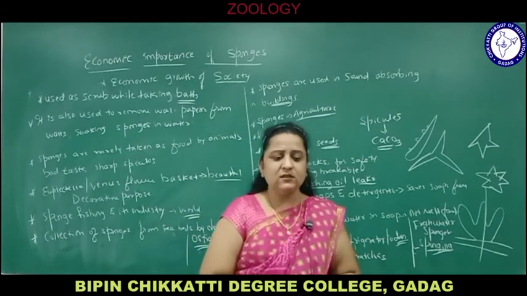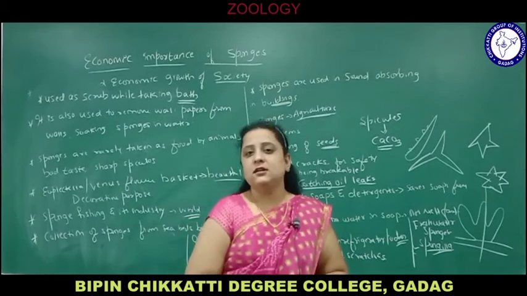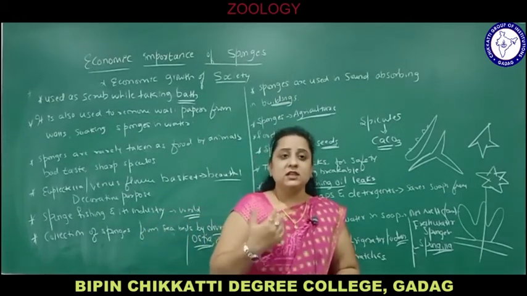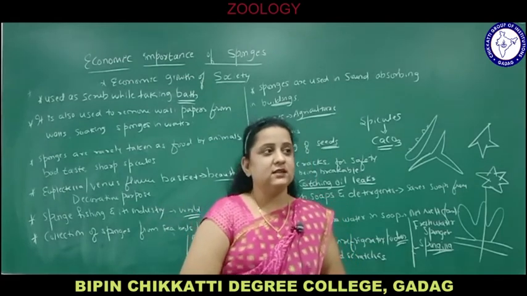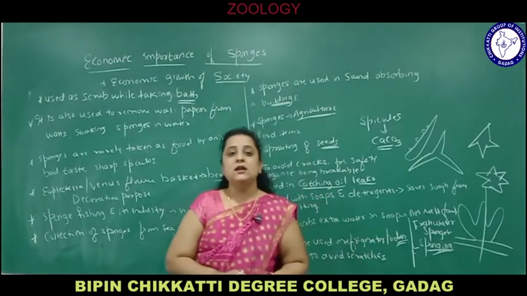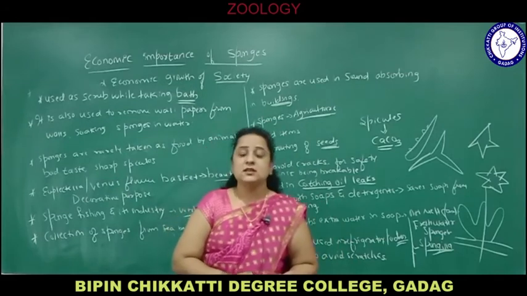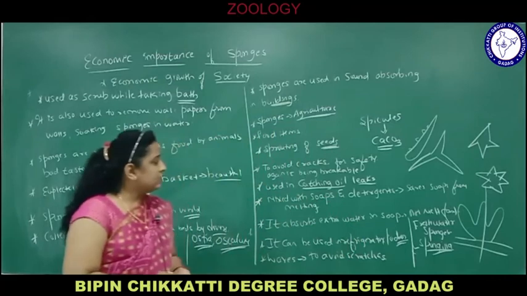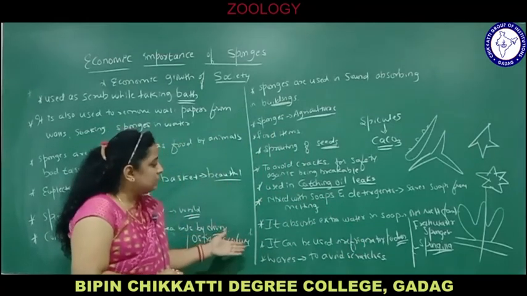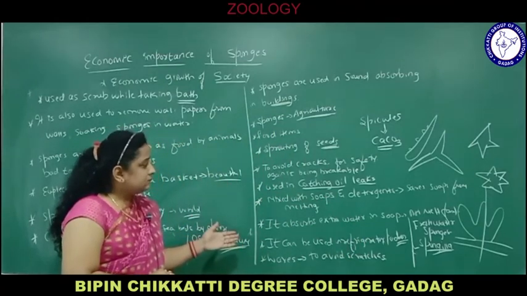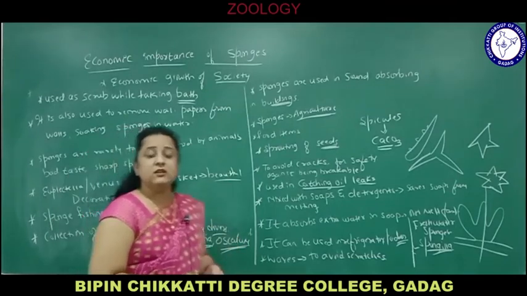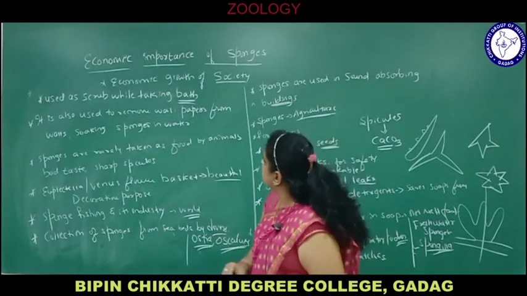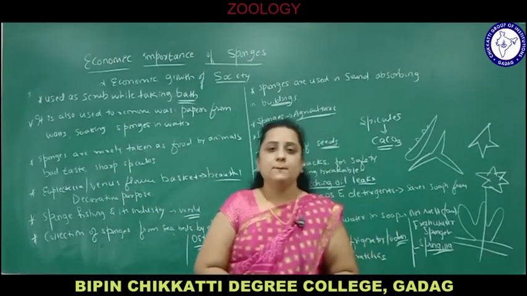The questions mainly asked from this topic will be like: write the general characters of phylum Porifera, or what are the 3 main types of canal system? Explain the 3 main types of canal system in sponges, or write the different types of spicules in phylum Porifera, or write the economic importance of sponges. All this economic importance you have to write, because economically they are very, very useful in industry, both economically as well as commercially. So this is all about phylum Porifera.